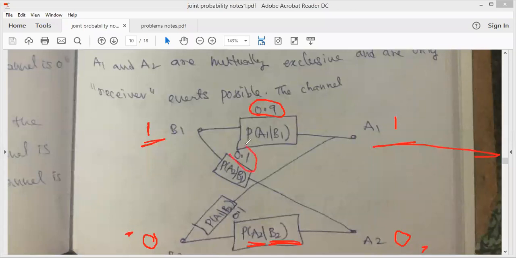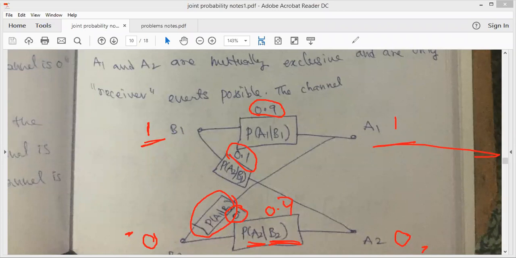The probability is given as 0.1. Similarly, the probability that 1 is received when 0 is transmitted, the probability of A1 given B2, is also given as 0.1, whereas the probability of A2 given B2 is 0.9. So these are the values given.